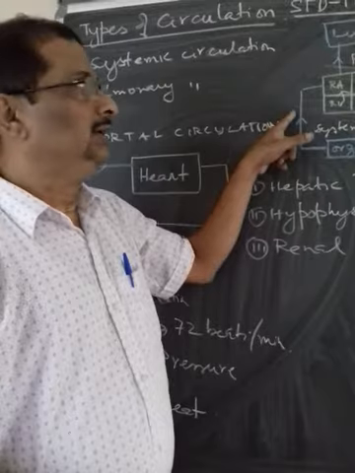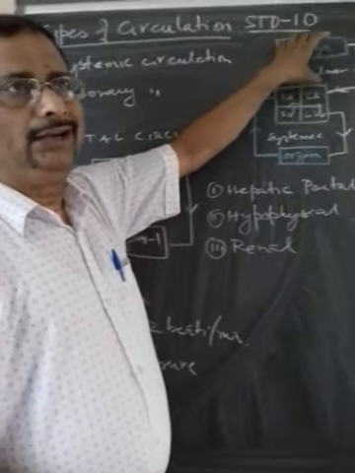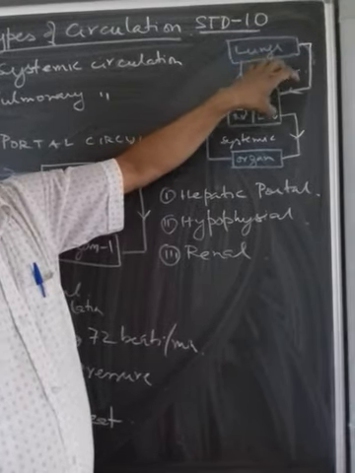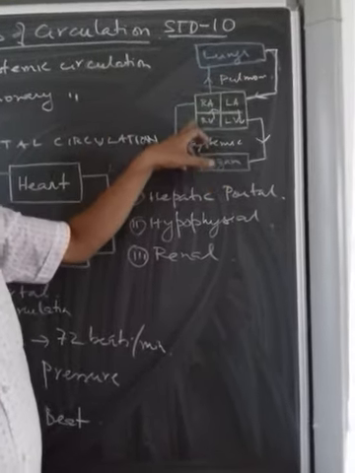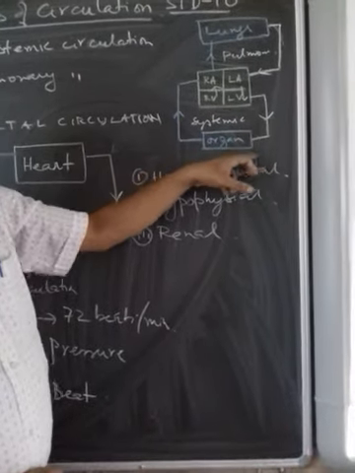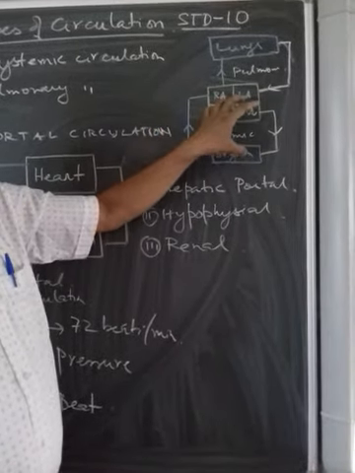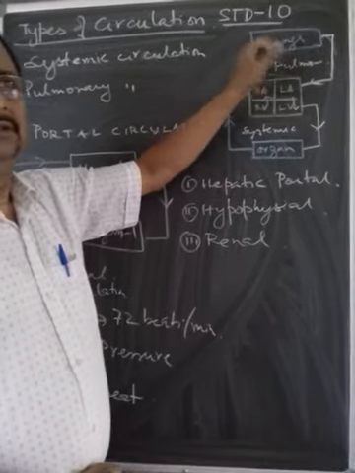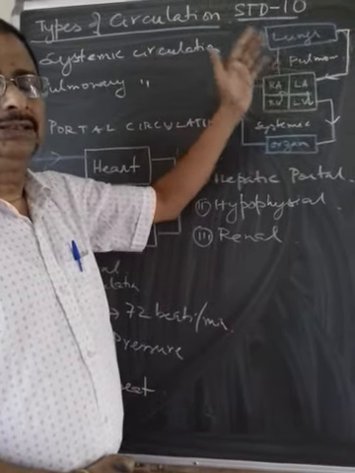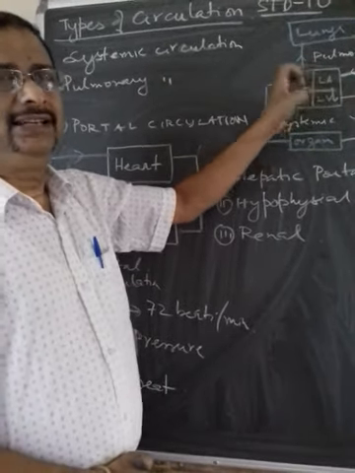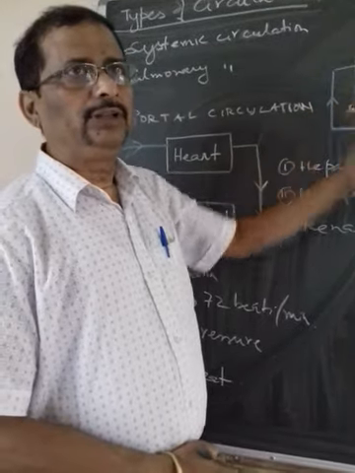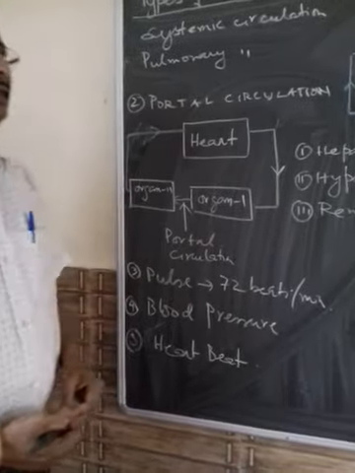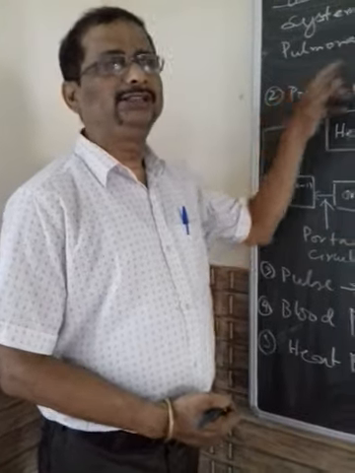So you can see here, one circulation takes place through the lung, another circulation takes place through the body, the different organs. So the blood that is circulating from the heart to the lung and back to the heart is called the pulmonary circulation, because pulmon means the lungs. And the circulation of the blood from the heart to the organs and back to the heart is called the systemic circulation. Together, this is a type of double circulation: since the blood circulates through the heart twice, we say that we have double circulation in human beings, since we have a four-chambered heart.